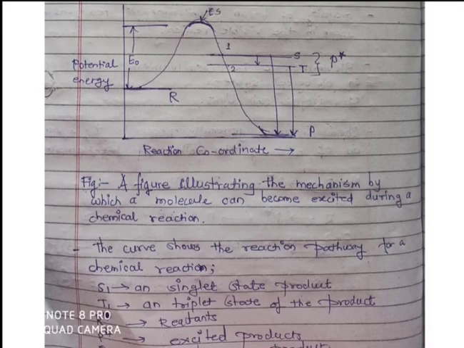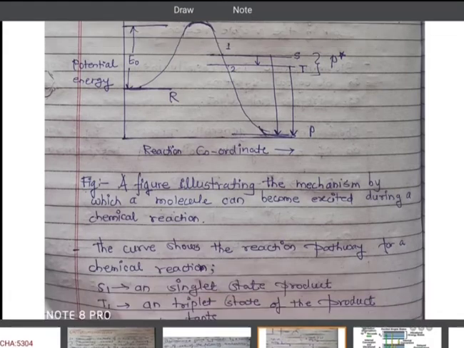One is a singlet and second one is a triplet. What is meant by singlet and triplet we will explain later in this video. Here in the singlet and triplet state there is a product with excess energy, and when this product comes to the ground state there is a formation of P and some amount of energy is released in the form of photon. Here a figure illustrating the mechanism by which a molecule can become excited during a chemical reaction.